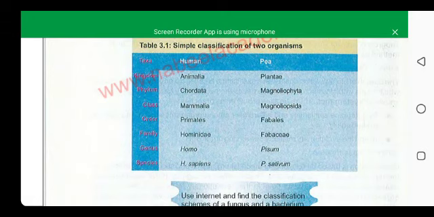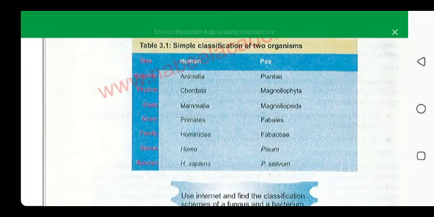The kingdom is Animalia because the human is an animal, and the pea plant is a plant, so it is placed in the kingdom Plantae. The phylum of the human is Chordata, and the phylum of the pea plant is Magnoliophyta. Phyta means plant. The class of the human is Mammalia, and the class of the pea plant is Magnoliopsida.